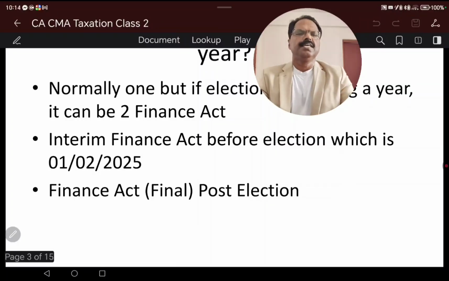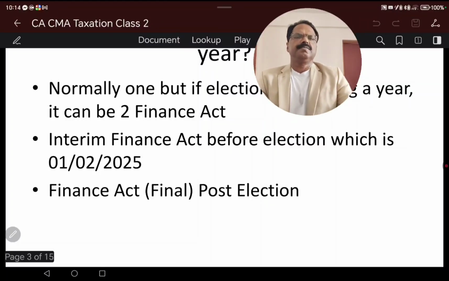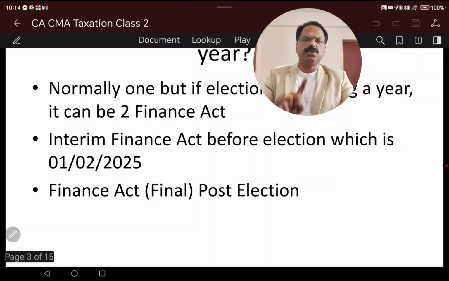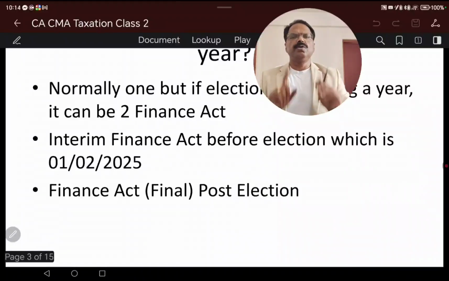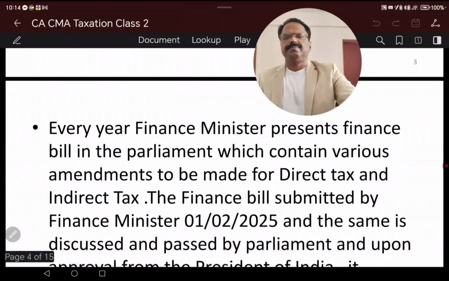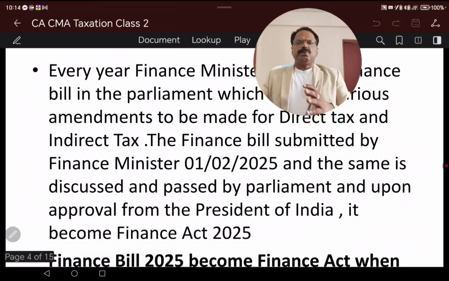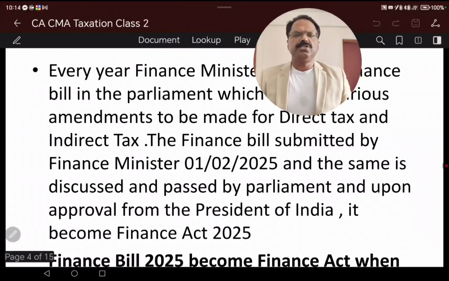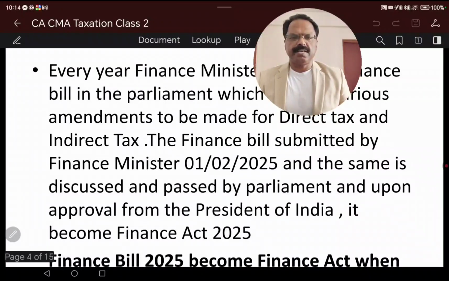After the election, the government declares the Finance Act. The final Finance Act happens. So normally, in any situation, there is only one Finance Act, but where there is an election in that year, there can be two Finance Acts. It is important to note how a bill becomes a Finance Act.